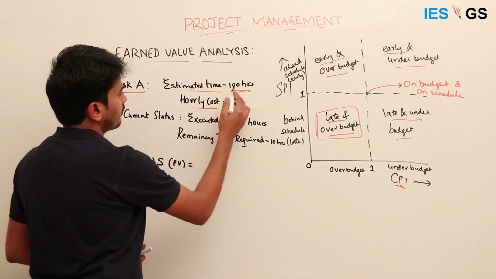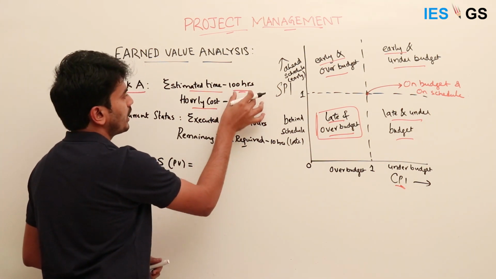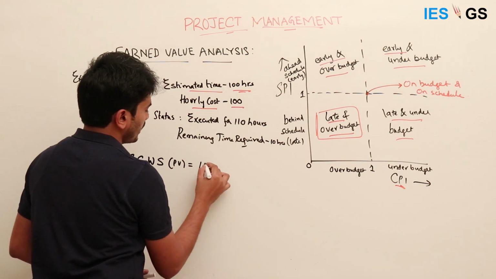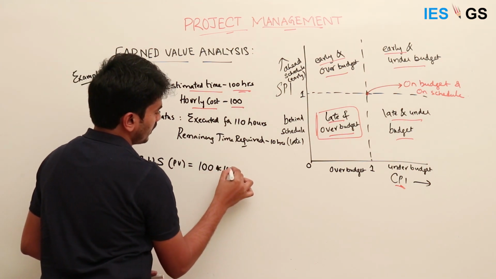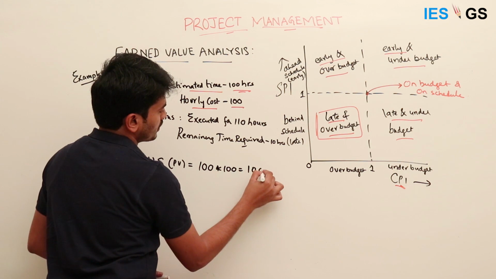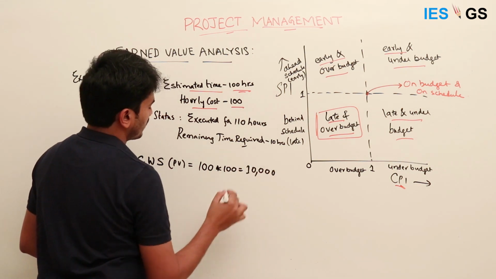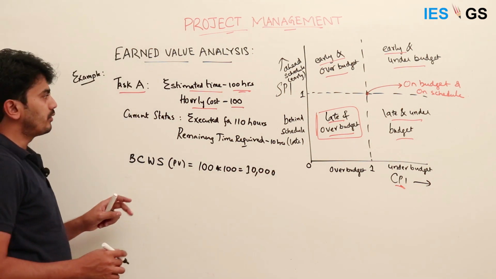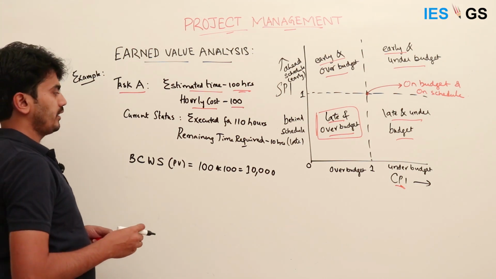How much we planned for: we planned for 100 hours and each hour costs 100, so it is 100 into 100, that is 10,000 is the cost that is scheduled for this activity A.